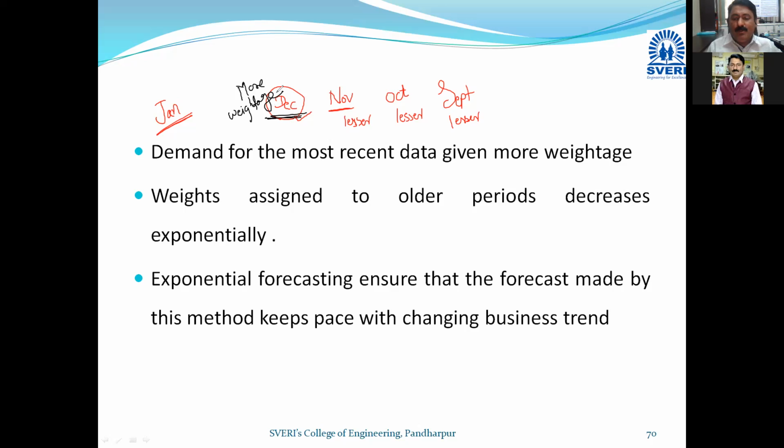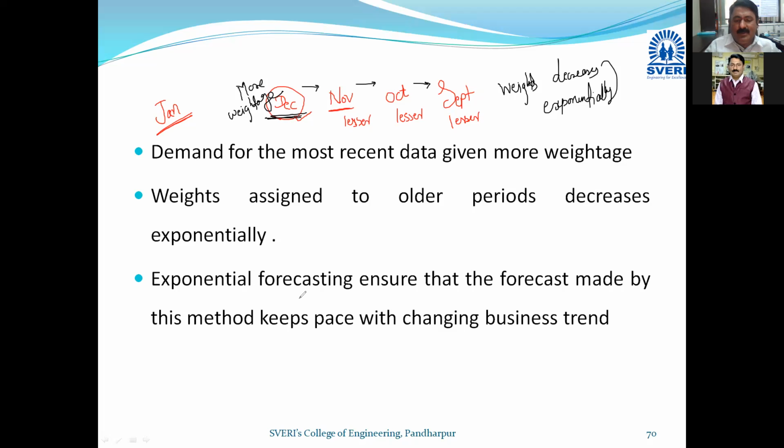Okay, then weight assigned to older period decreases exponentially. So I have already discussed this: the older periods, November, October, September, whatever the weights are there, these weights decrease exponentially. Okay, I have taken this month-wise example only for this.